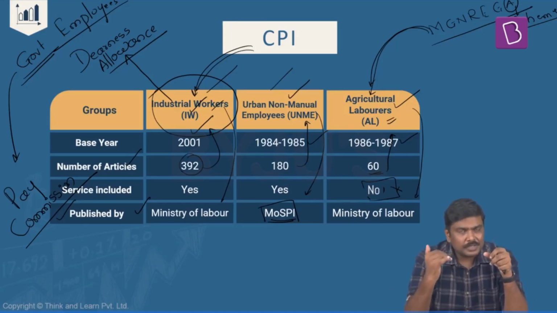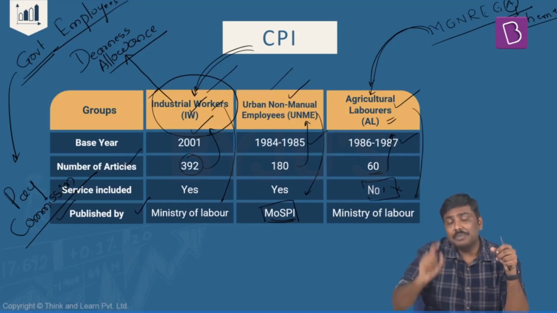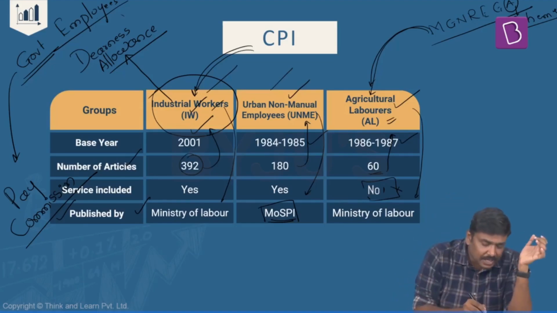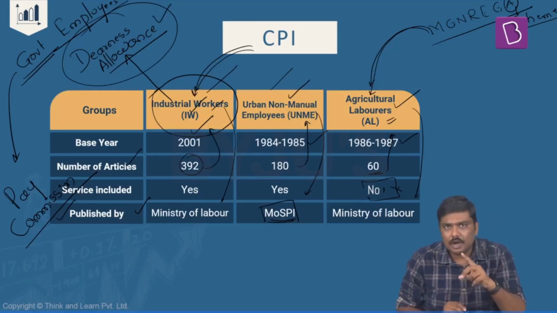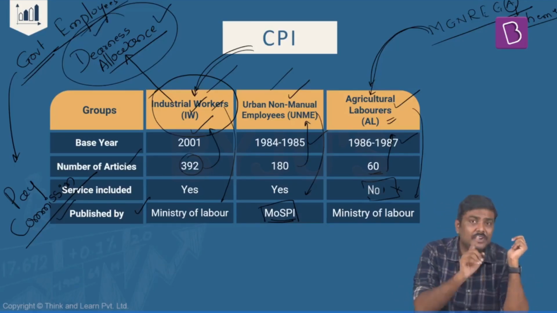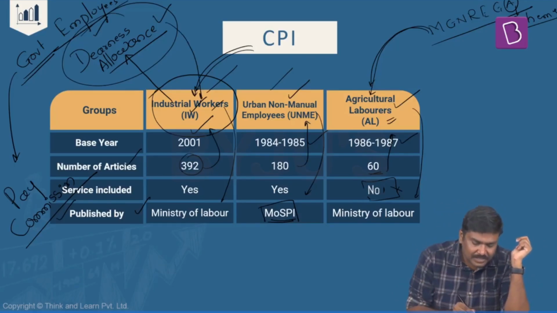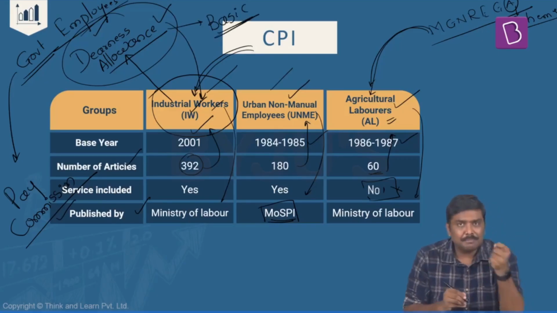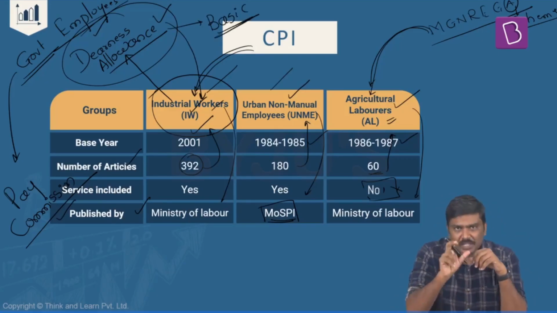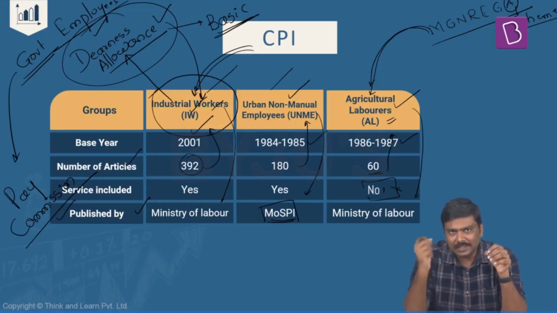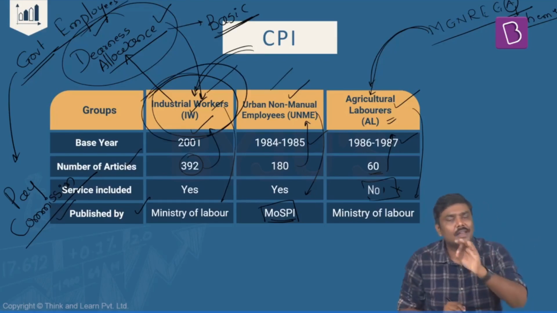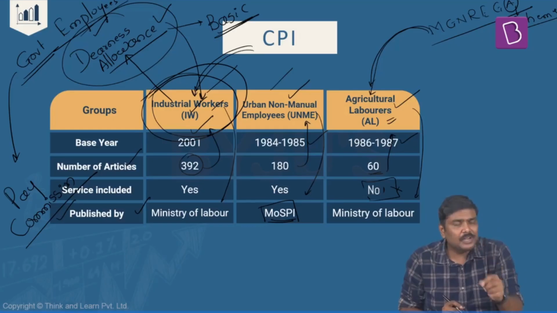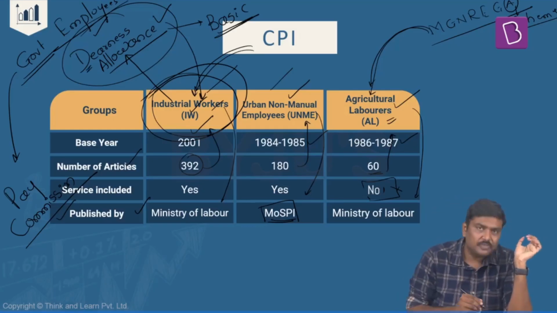So what the government of India generally does is, it will provide the salary, but in addition to salary it will keep on providing something referred to as allowances. And the famous allowance that is announced by the government for their employees is the dearness allowance. The dearness allowance is generally announced based on the basic pay. It is given as a percentage of basic pay. Now, this dearness allowance from one time period to another is adjusted, is changed, by taking into consideration CPI IW.